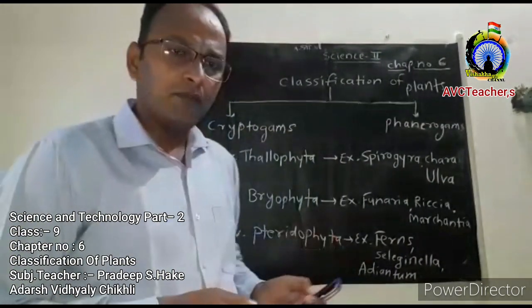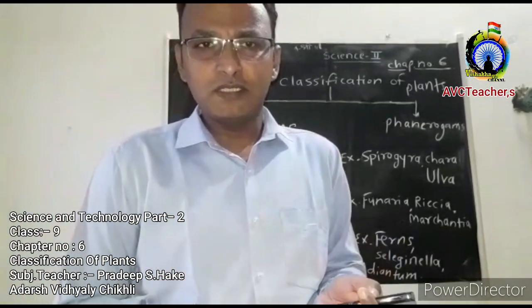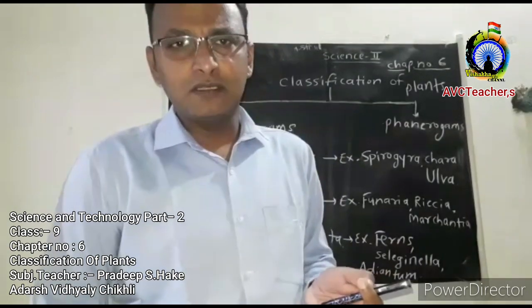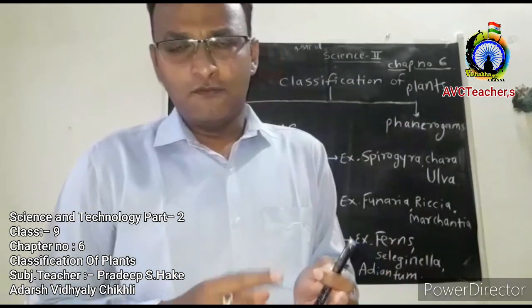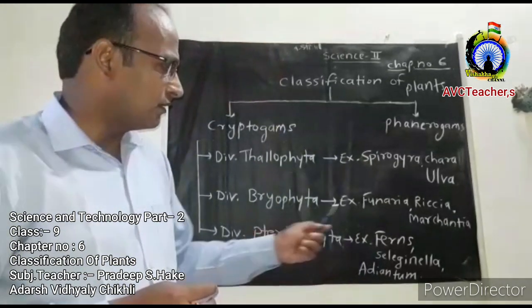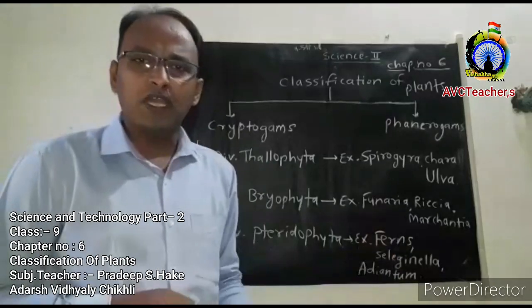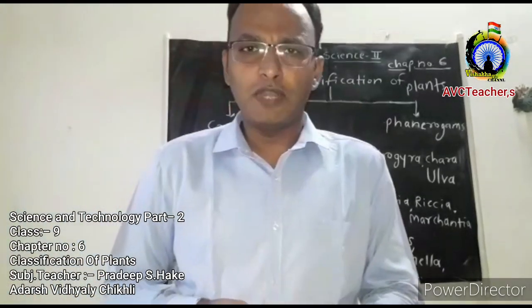These Bryophyta plants can reproduce by spore formation, by vegetative propagation with the help of tubers, and sometimes with the help of gamete formation. The common examples of Bryophyta plants are Funaria, Riccia and Marchantia. These are some examples of Bryophyta plants.